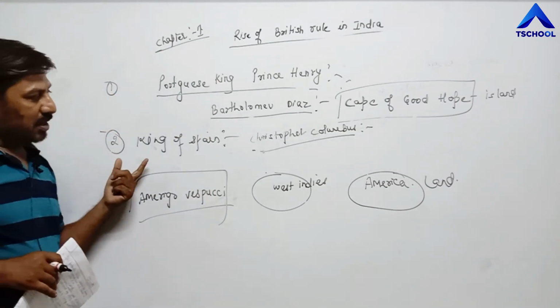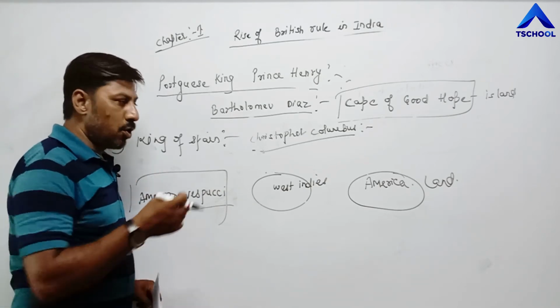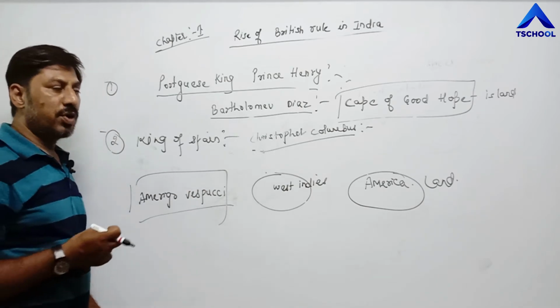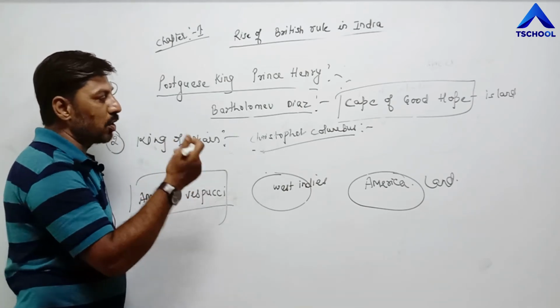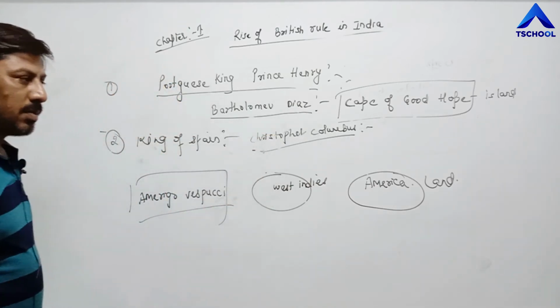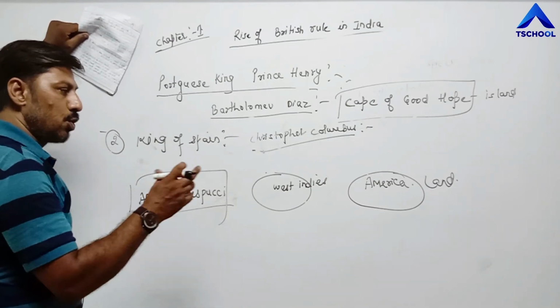Then the second country, Spain. The King of Spain at that time also motivated various individuals, giving financial help or prizes to those who tried to find a sea route to India. In this context, Christopher Columbus accepted the challenge and went in search of a sea route to India.